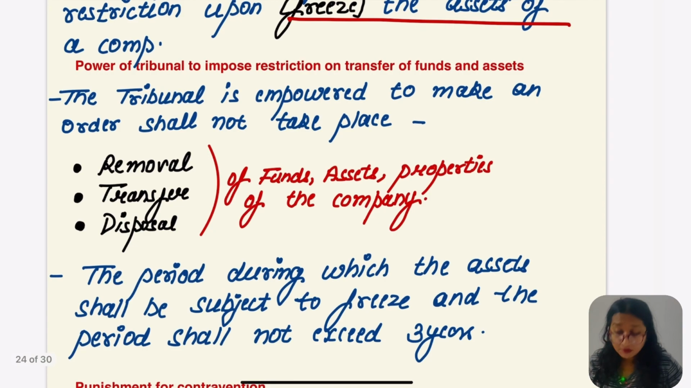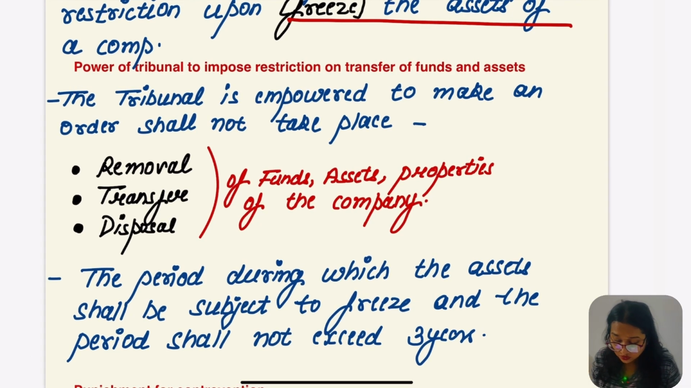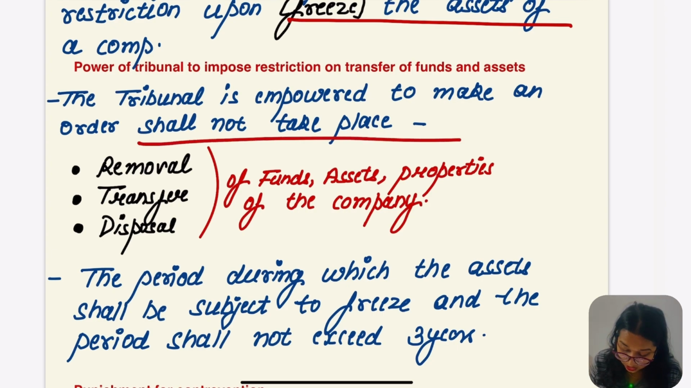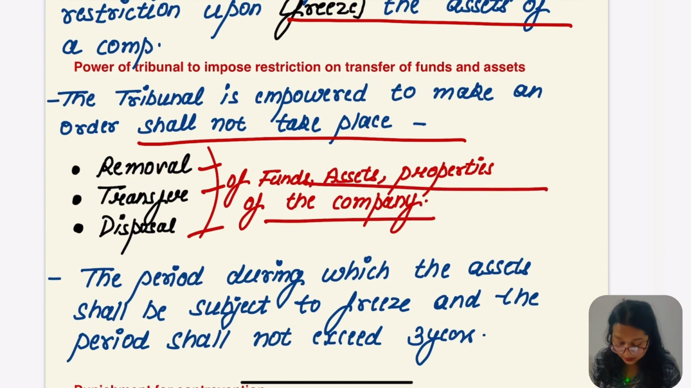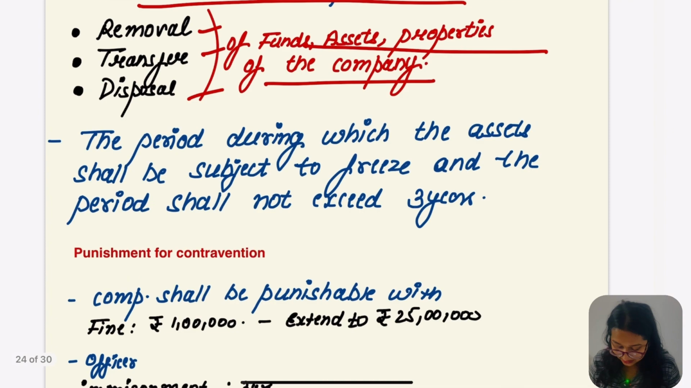But can you tell me why the tribunal will freeze? Why would they go for freezing the assets of the company? Let's read. Power of tribunal to impose restriction on transfer of funds and assets. The tribunal is empowered to order that no removal, transfer or disposal of funds, assets or property of the company shall take place. Okay, this part is clear.